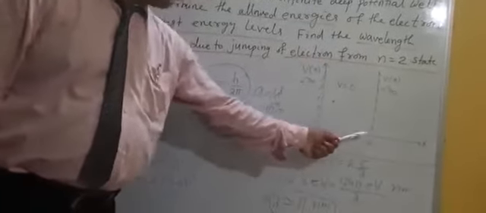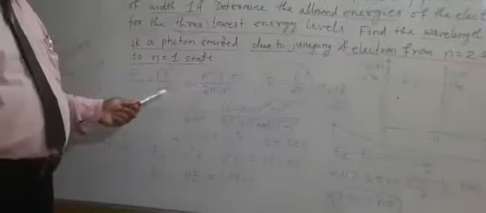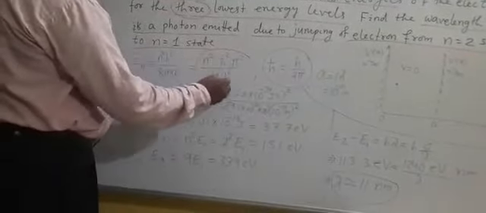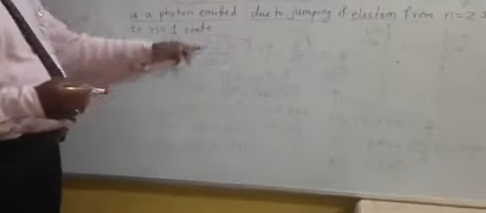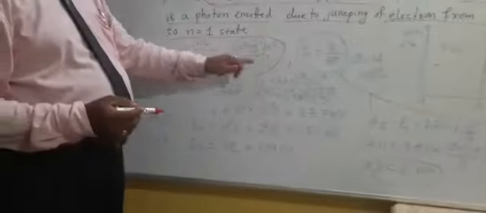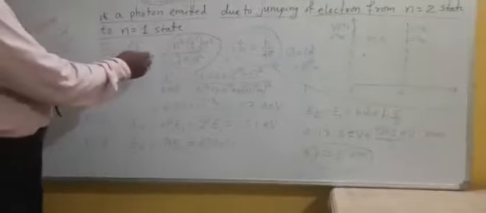This formula you can also write in terms of h cross; if it is h cross then pi comes in. Better you remember this formula.